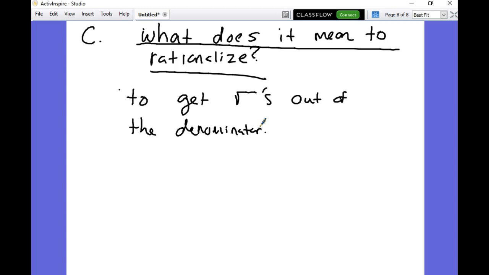I'll read it. What does it mean to rationalize? It means to get square roots out of the denominator. Okay? Now, before I show you guys how to rationalize, I want to show you something else.